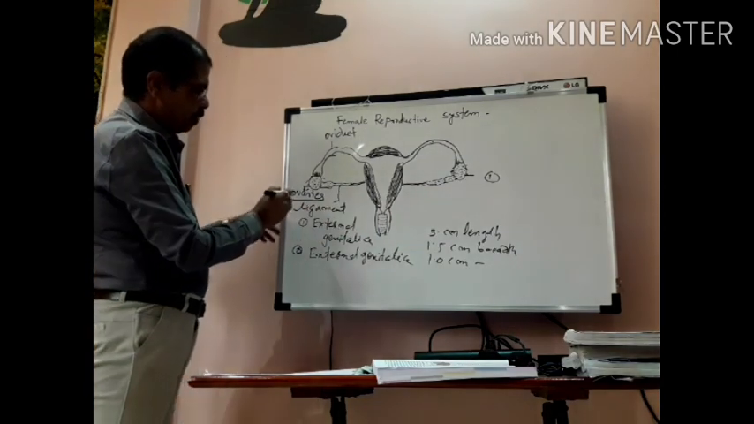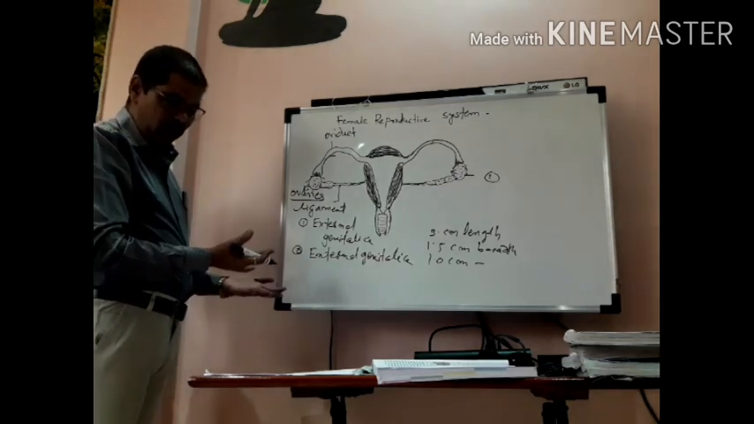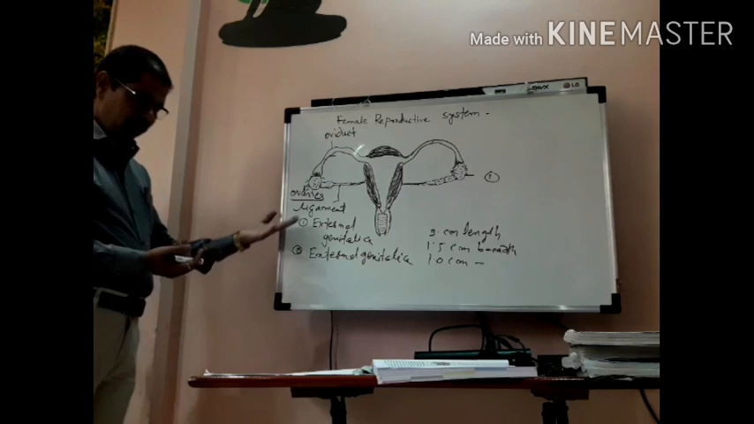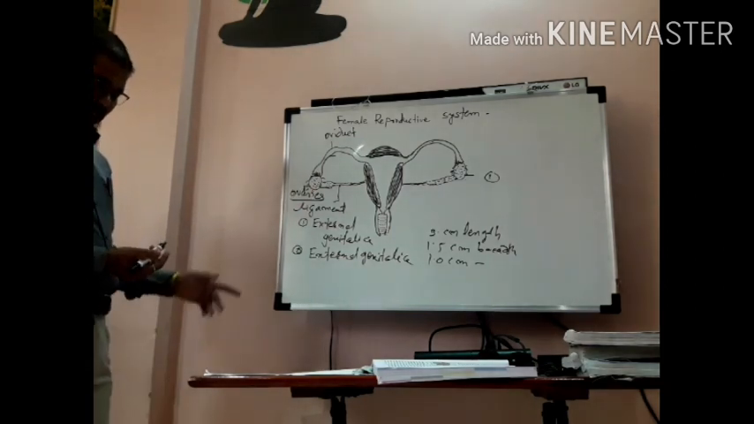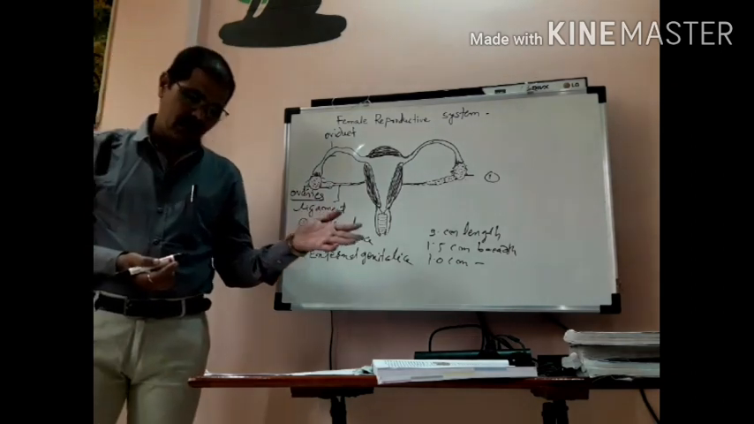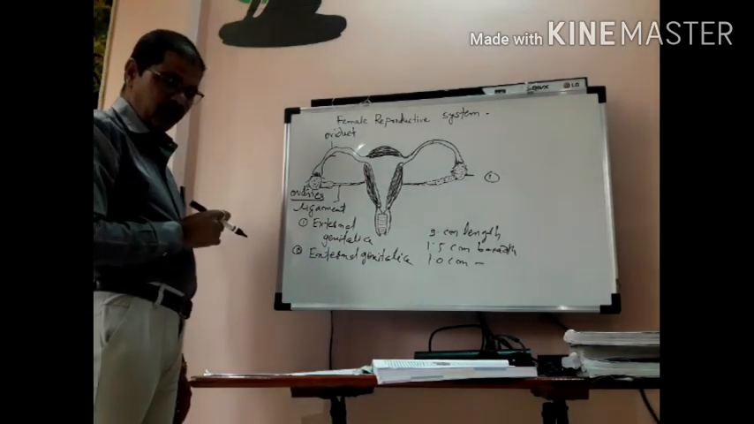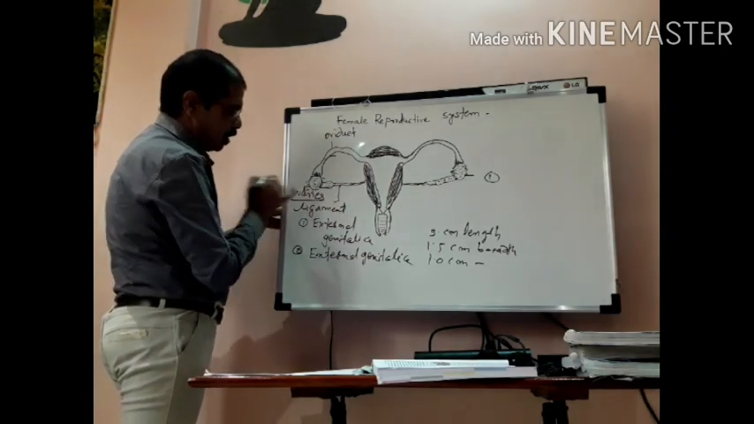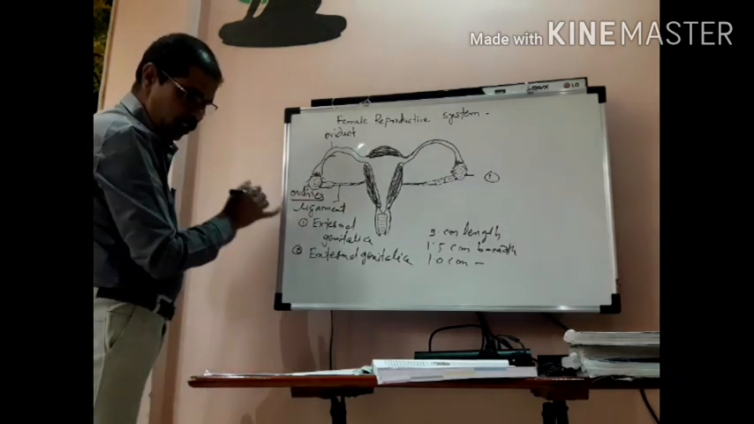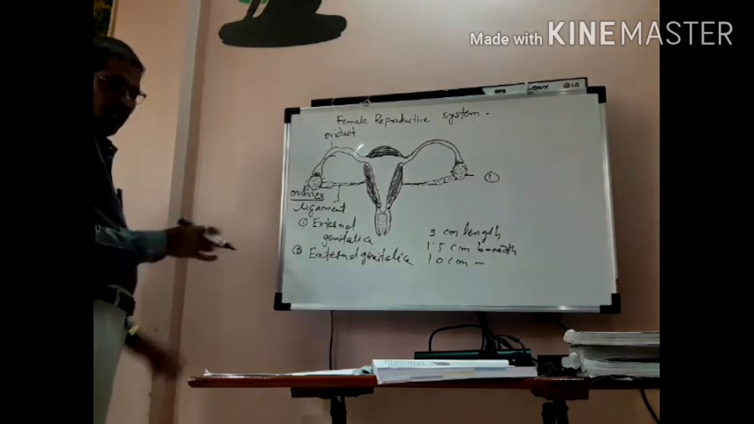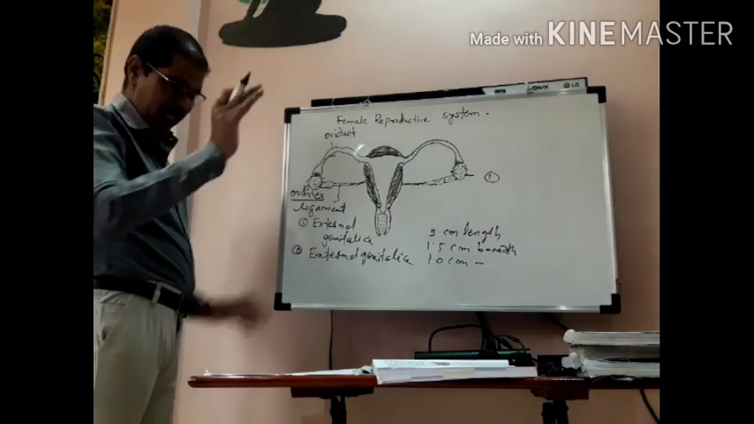So I have explained what is meant by ovaries. It is a pair, two in number. It measures about 3 centimeters in length, 1.5 centimeters in breadth, and 1.0 centimeter in thickness. In this structure, it contains a large network of blood vessels. It also contains nerve fibers, germinal epithelium cells, etc.